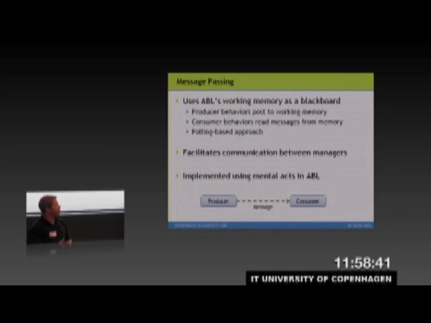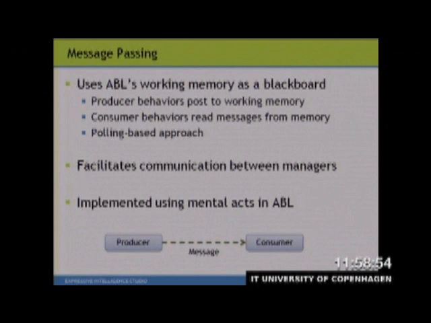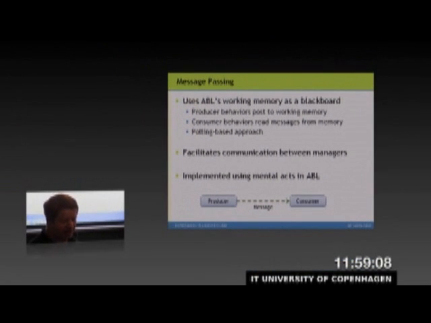Next up is message passing, which we're using to implement communication between different components within our system. So we have two types of behaviors. We have producer behaviors that will actually post state to the agent's working memory, and consumer behaviors that will operate on that and then remove it from memory. And currently our system uses a polling-based approach in consumer behaviors. And we use this to communicate between the different competencies such as tactics and scouting to create this level of control I mentioned. And this is implemented using mental acts enabled to update the agent's working memory.